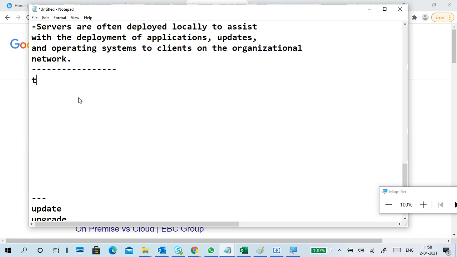Terms. No, not terms. Okay, terms. No, why am I typing like this?